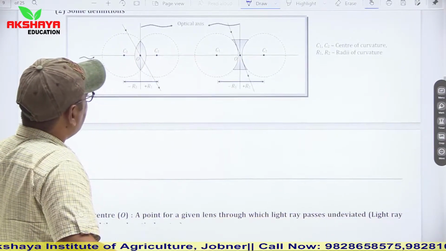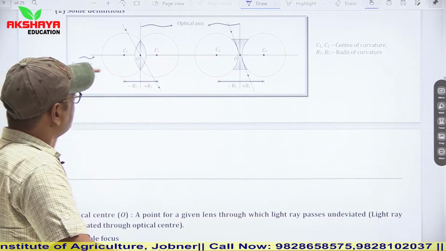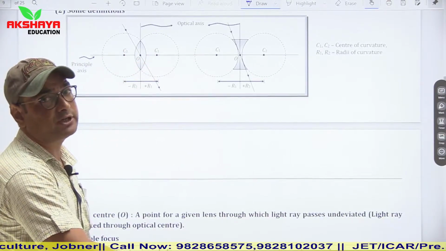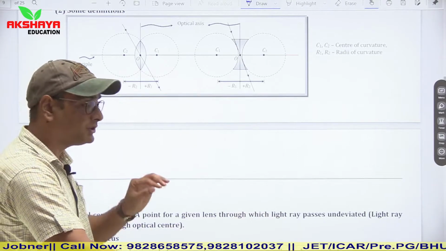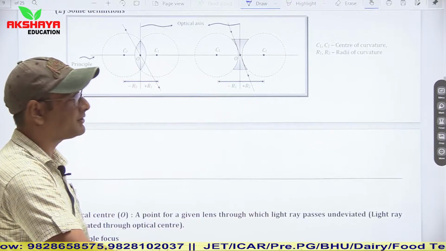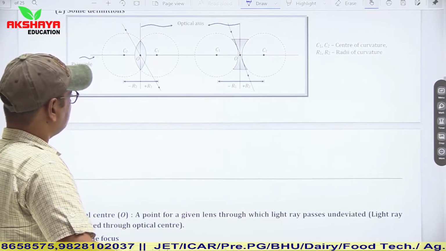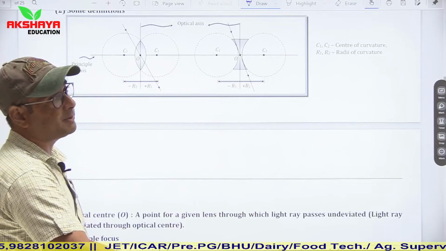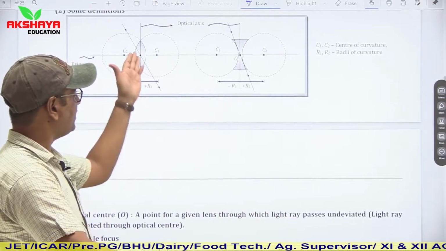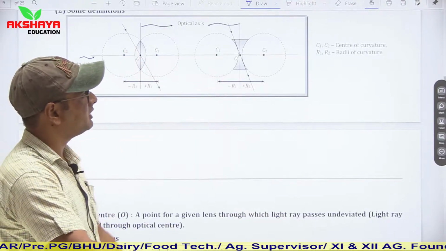Now some definitions. Here we have explained C1, C2. C1, C2 are the centers of curvature of both the refracting surfaces, and R1, R2 are their respective radii of curvature. This O is the midpoint of the refracting surface, which is known as the optical center in case of convex or in case of concave.